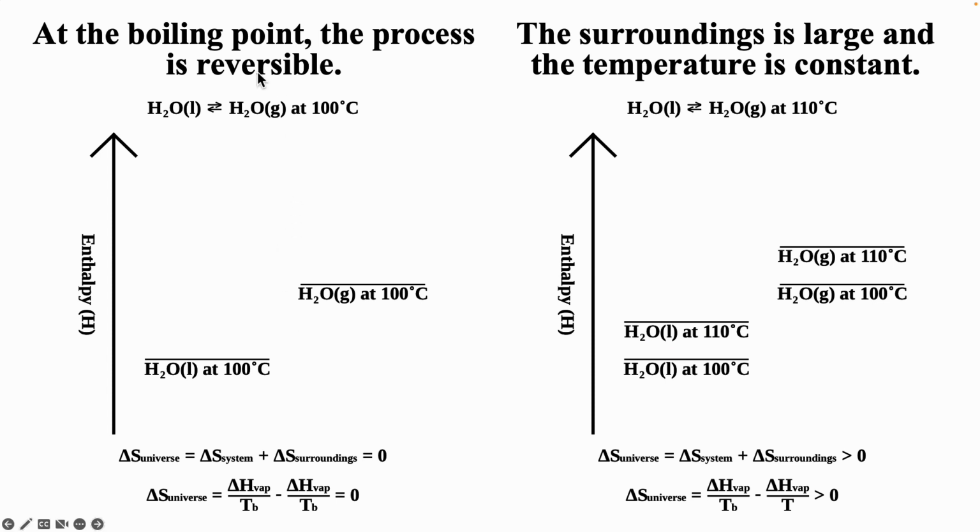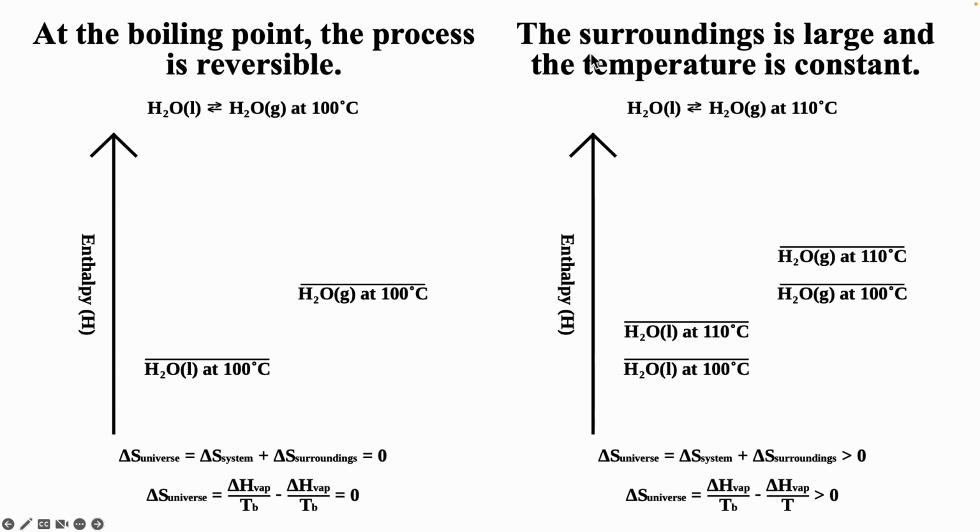And so here we have liquid going to the gas. And so this is evaporation at 100 degrees Celsius, at the boiling point. And so we plot the enthalpy for the liquid at 100 degrees Celsius, the gas at 100 degrees Celsius. Delta S universe is delta S system plus delta S surroundings. And so the system is delta H over T, surroundings is minus delta H over T. And so delta S universe is 0. And so at the boiling point at 100 degrees Celsius, this process is reversible. Delta S universe is equal to 0.